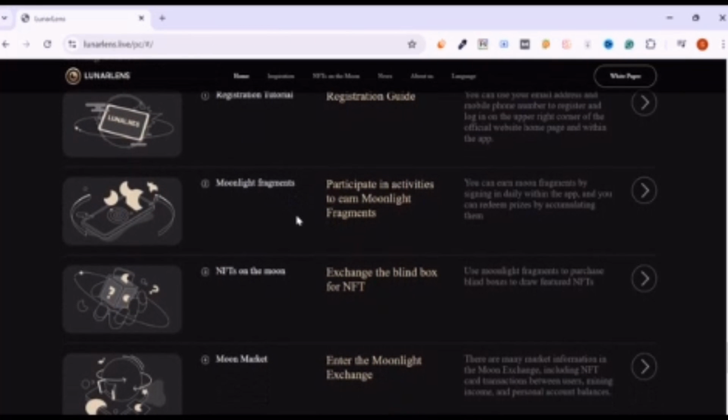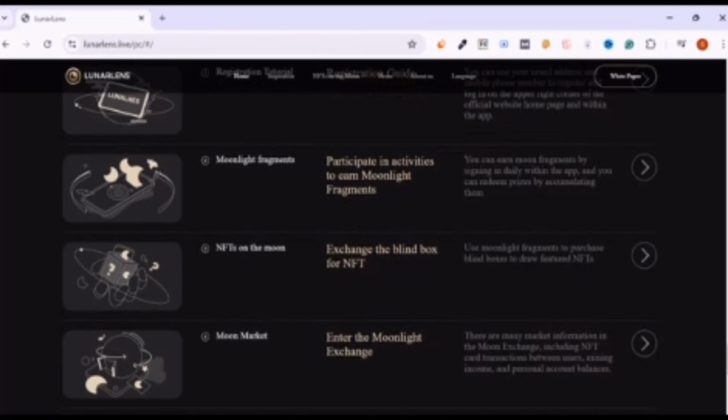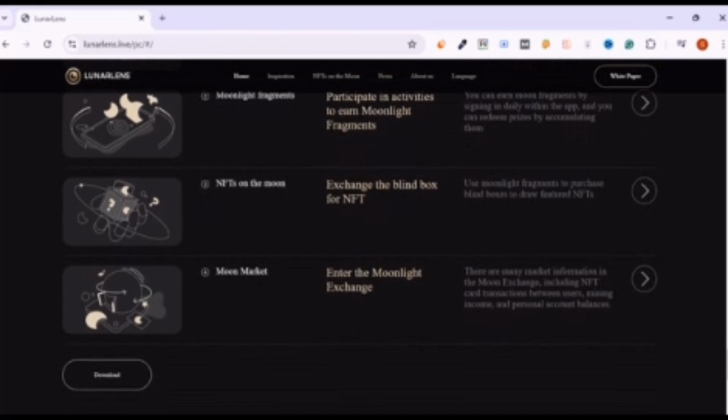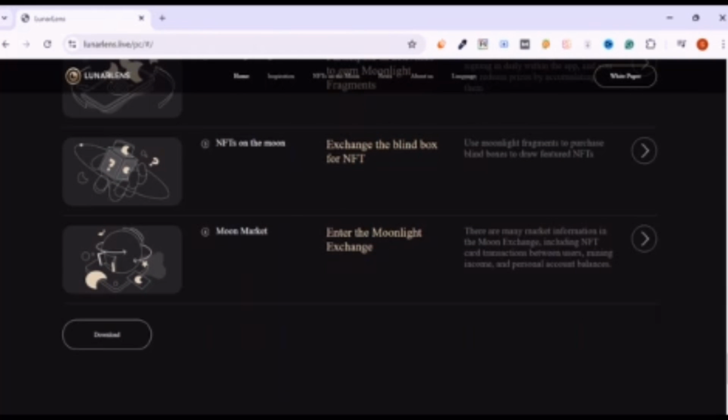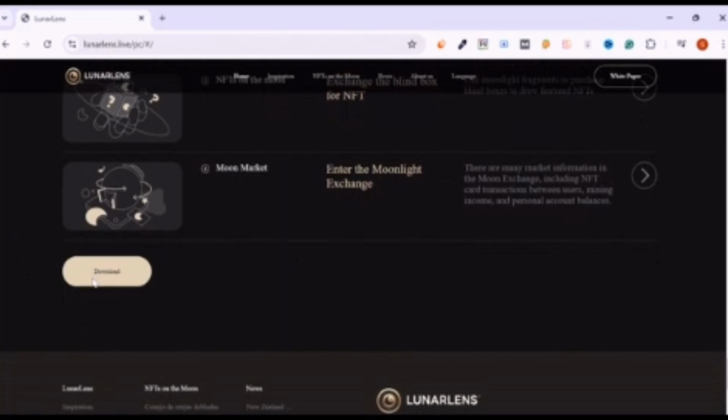Moonlight Fragment: participate in activities to earn Moonlight Fragments. You can earn Moon Fragments by signing in daily within the app, and you can redeem prizes by accumulating them. NFTs on the Moon: exchange the blind box for NFT. Use Moonlight Fragments to purchase blind boxes to draw featured NFTs. Moon Market: enter the Moonlight Exchange. There is a lot of market information in the Moon exchange, including NFT, card transactions between users, mining income, and personal account balances. You can download the app also by clicking on this download link.